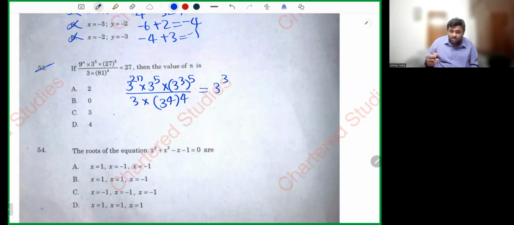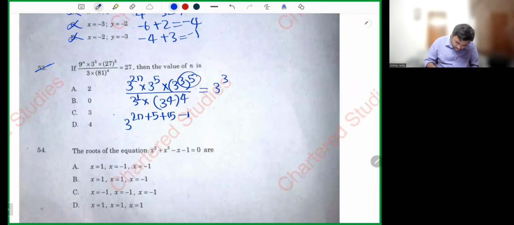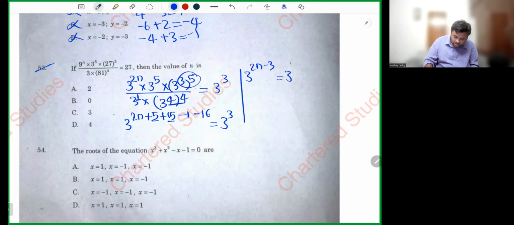Bases are equal, powers can be added and subtracted. 3 power 2n plus 5, 5 into 3 is 15, minus 1, minus 4 into 4, 16, is equal to 3. 5 plus 15, 20. 20 minus 17, 3. 3 power 2n minus 3 is equal to 3 power 3.